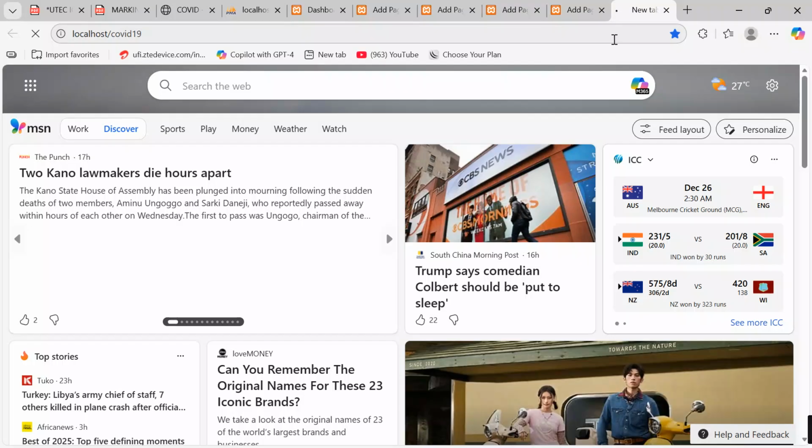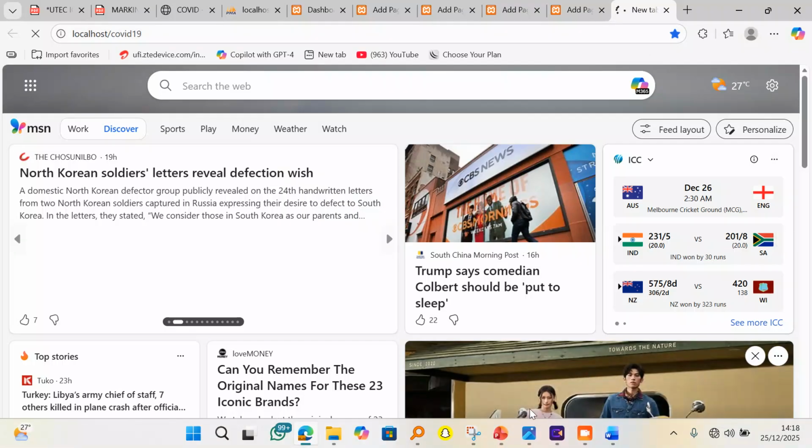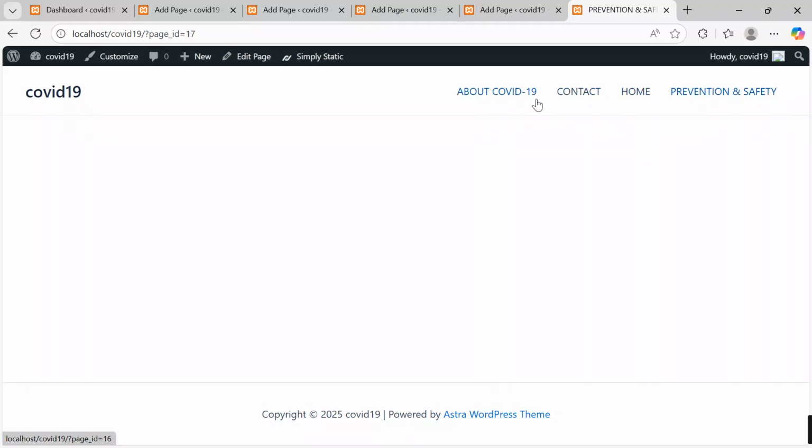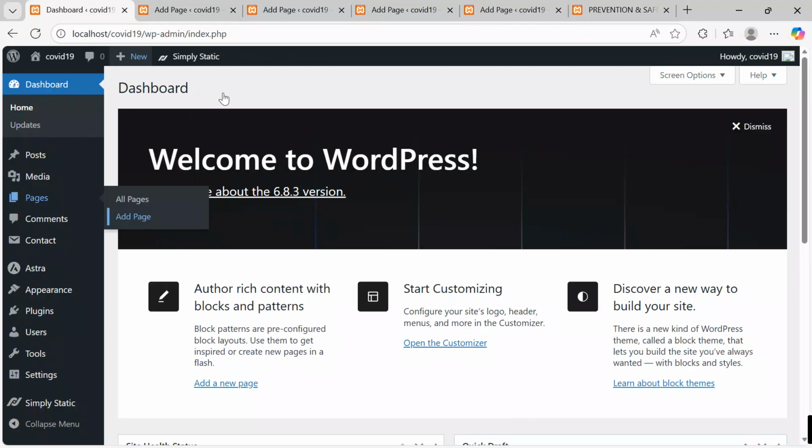So I'm loading it. It is loading. After loading, this is how our page looks. We have the COVID, about COVID-19, contact, home, prevention and safety. So the pages are over there, but now we need to work on customization to see that these pages are in order. So I'll come back to my dashboard and structure my pages in good shape. Okay, here we go.